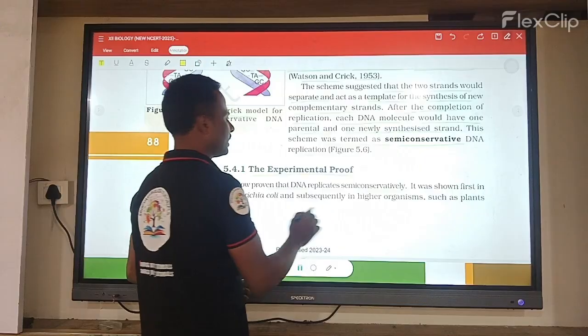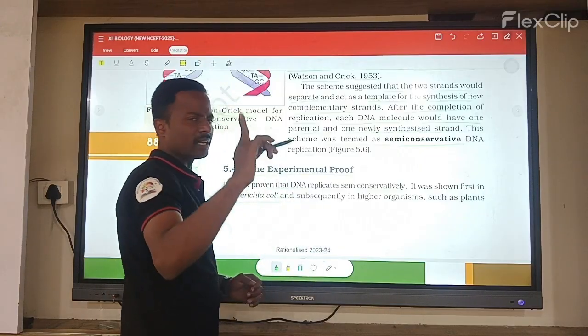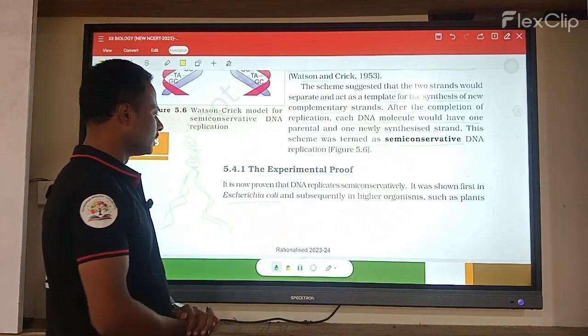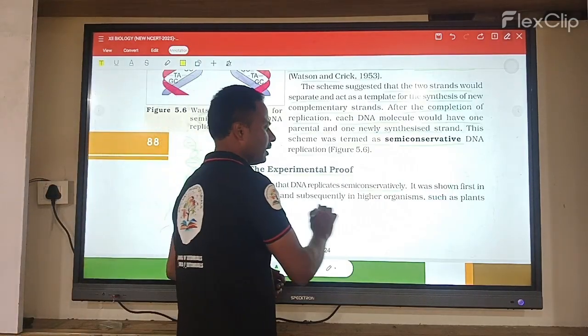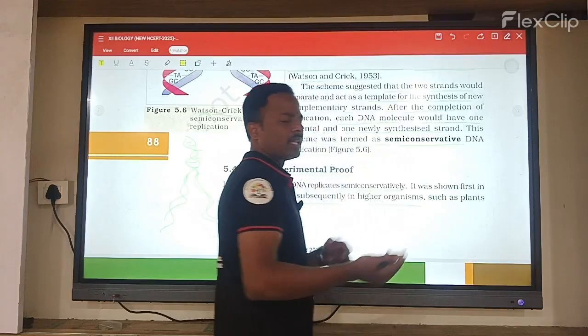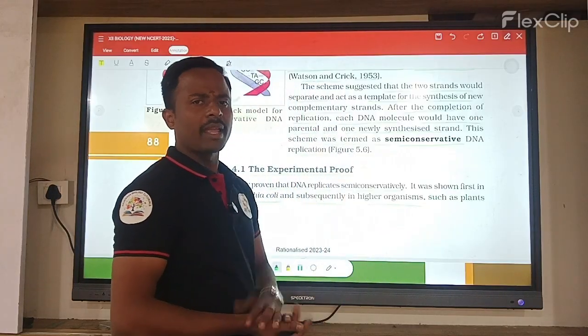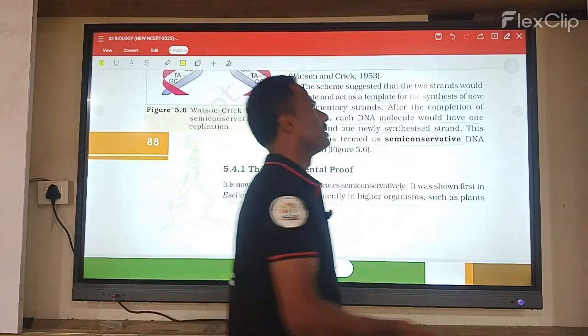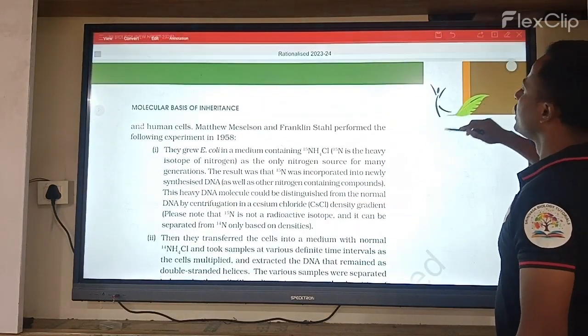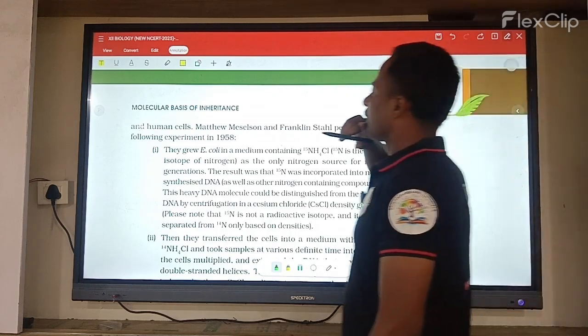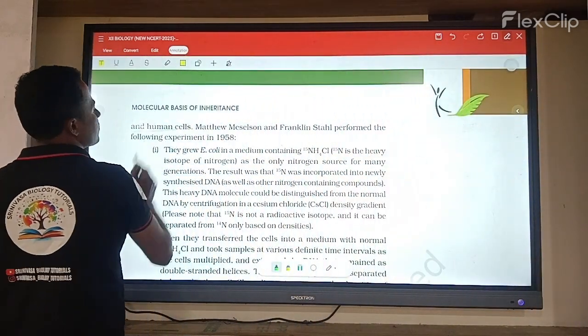It was first shown in Escherichia coli. The first organism in which it was noticed was Escherichia coli, and subsequently it was noticed in higher organisms like plants and animals, and human cells also.